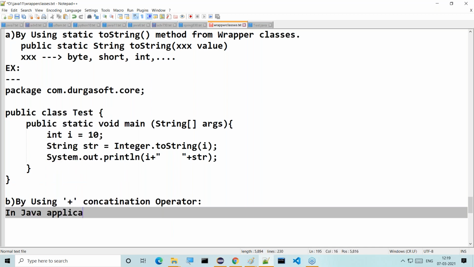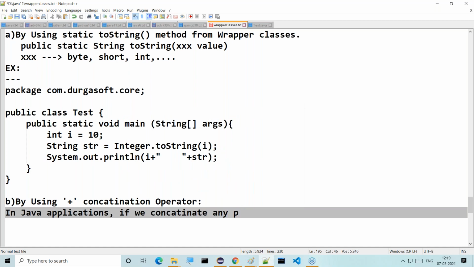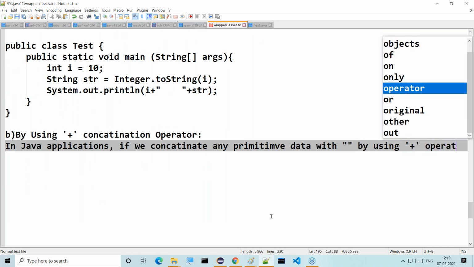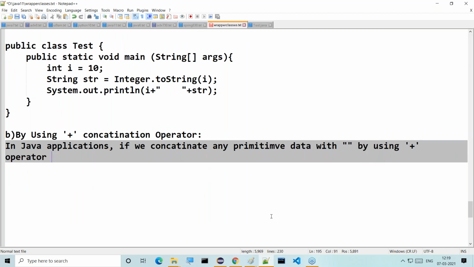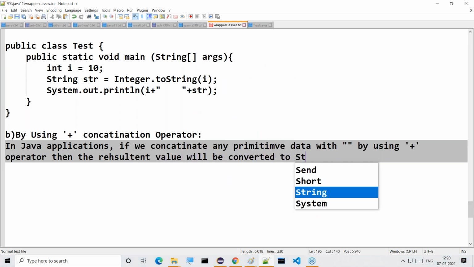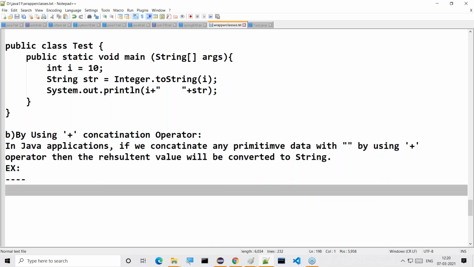In Java applications, if we concat any primitive data with a double quotation by using the plus operator, then the resultant value will be converted to string. That is a string reference value only.